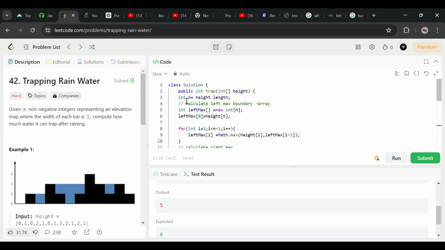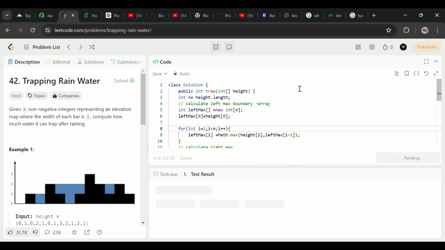Let's check my height dot length and left max of 0 equals height of 0. Oh, I wrote n minus 1 here. That's the error. Okay, it's done.